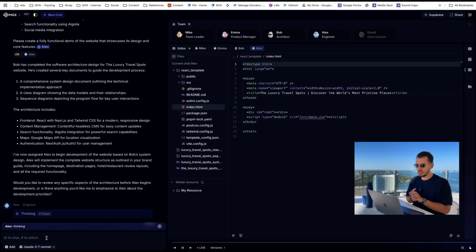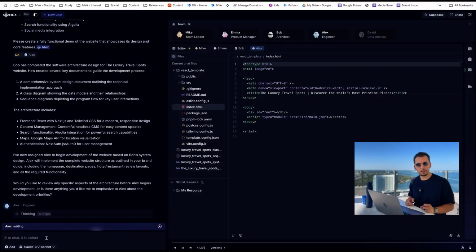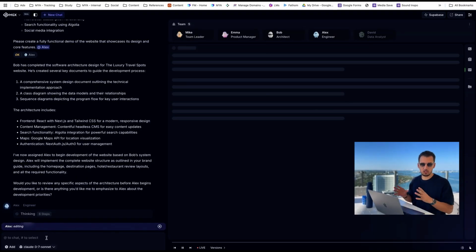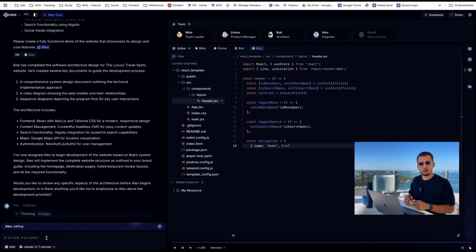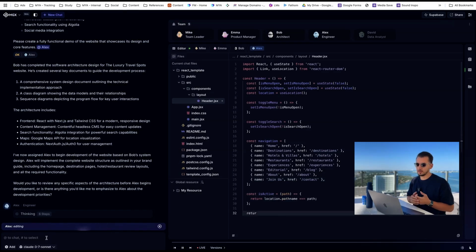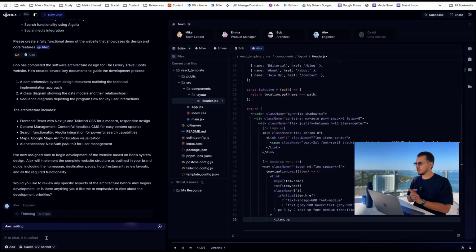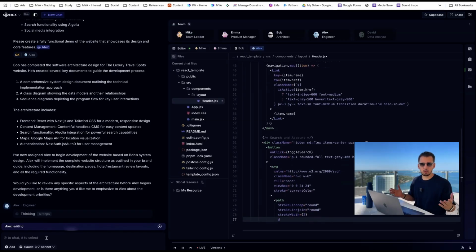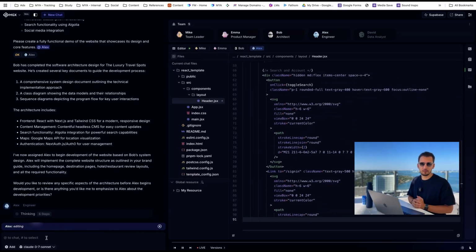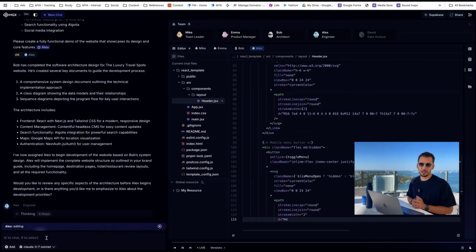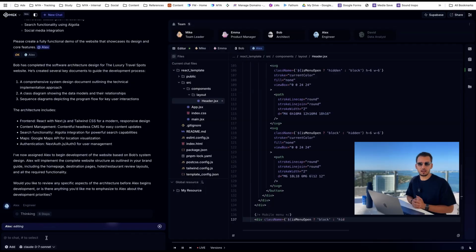I'm really curious to see how the design turns out. Anyway, back to Replit. These guys, they mastered design, definitely the one-shot prompt. So I'm really curious to see how this initial design will look like, because I didn't give it any images. I only gave it a ChatGPT prompt. So based on my prompt, we would need to now have a luxury travel blog, luxury look and feel. And I'm very curious to see if Alex will get this the first time on. If not, we can fix it.